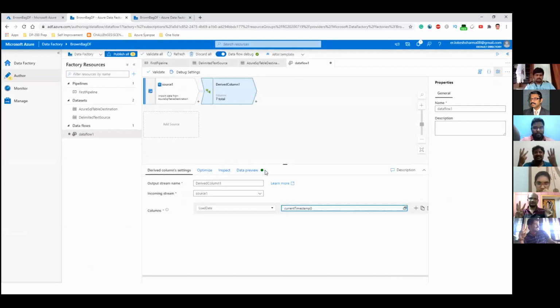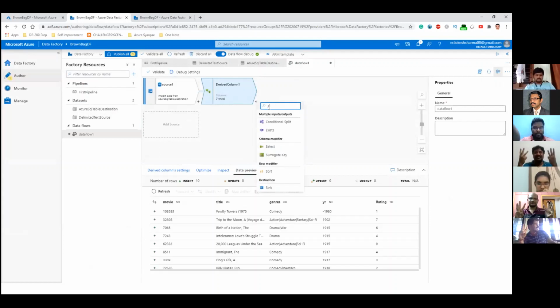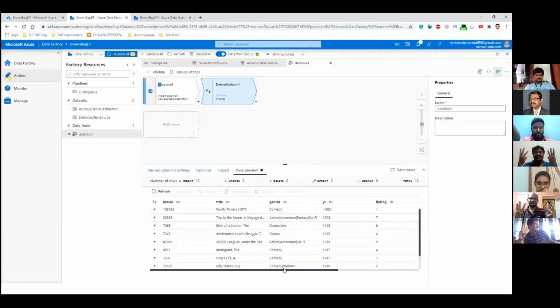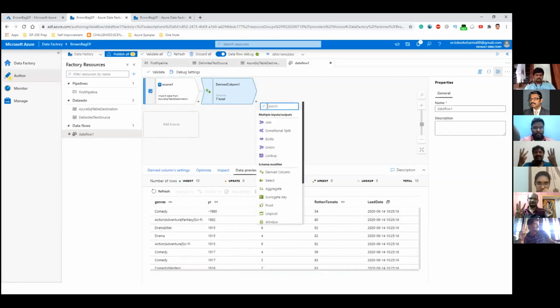And then we are in the canvas. So again, it's a drag and drop data flow. And then again, if you see the data preview here, an additional column should come here, which will have a timestamp in it. So let's wait for that. And simultaneously, we can configure the sink. So you can see the data has come up here. So you have 9 rows. And at the end, you have a load date, which is nothing but your current timestamp. Let's now configure the sink.